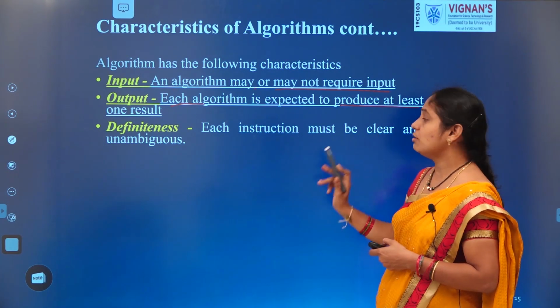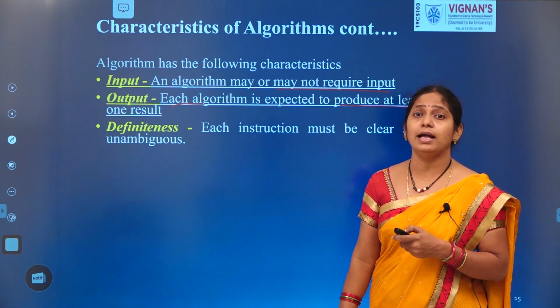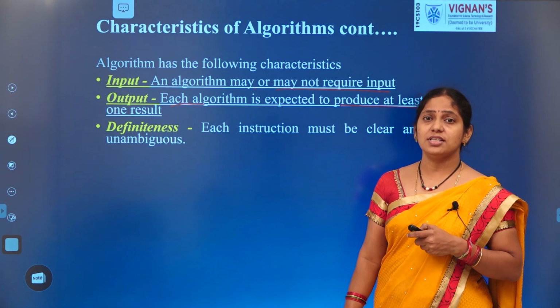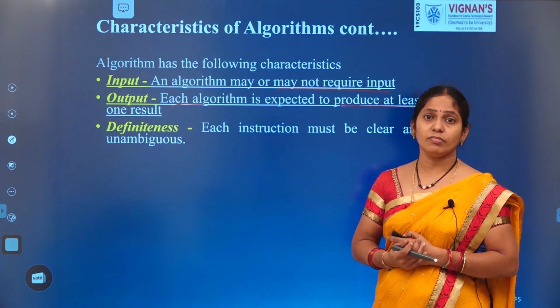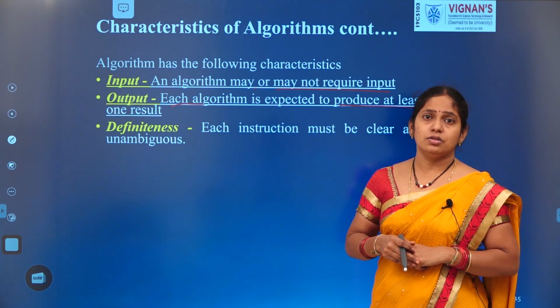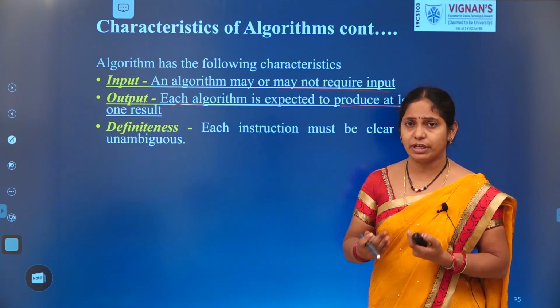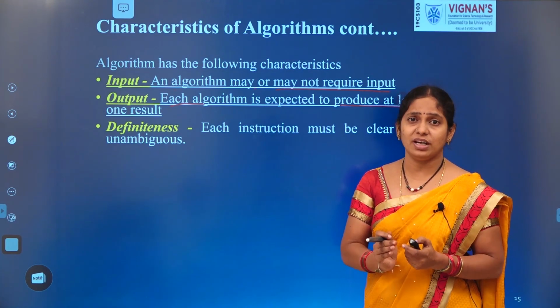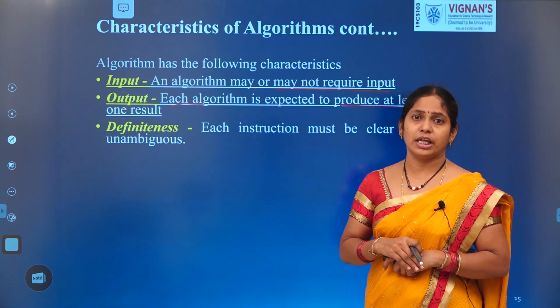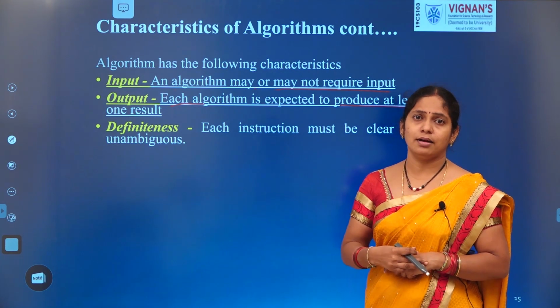See the next one, definiteness. Each instruction must be clear and unambiguous. What is this clear and unambiguous? Clarity. So if the instructions I am giving you are clear, then only you can perform the task in a good way. If not, what will happen?